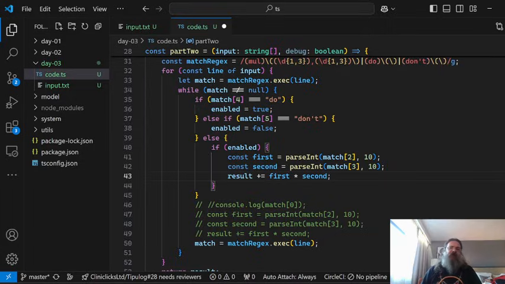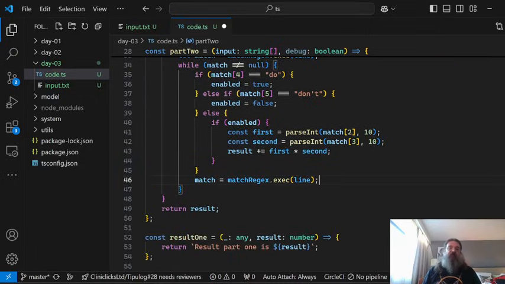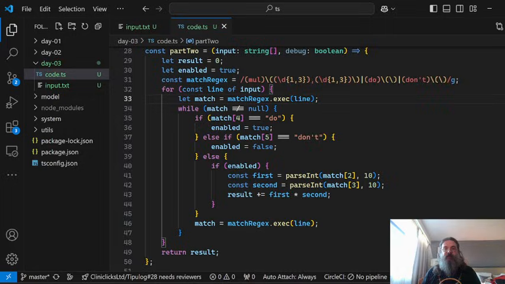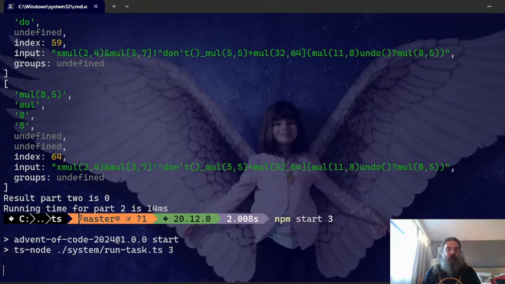We don't actually need to match mul, but because those are the 3 options, if we don't have a do and we don't have a don't, then we need to have a mul. So we can check it, but we don't really have to. And if it's enabled, we're gonna add that. If it's disabled, we're just gonna skip it, and we're gonna exit and get the next match. This is weird, but let's hope it works.